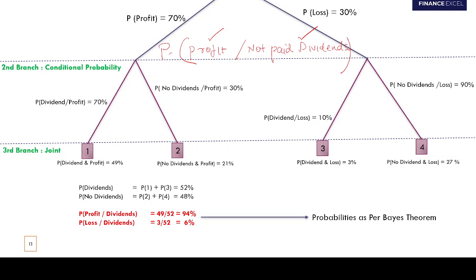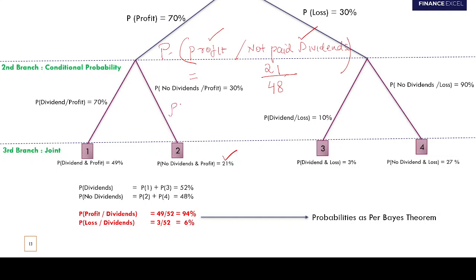Very good. Right. So how will you reason this out? The company has not paid dividends in 48 cases. Out of these 48 cases, in how many cases was the company making profits? In 21 cases. It's very simple. So the conditional probability that the company made profits given that it has not paid dividends is 21 by 48.